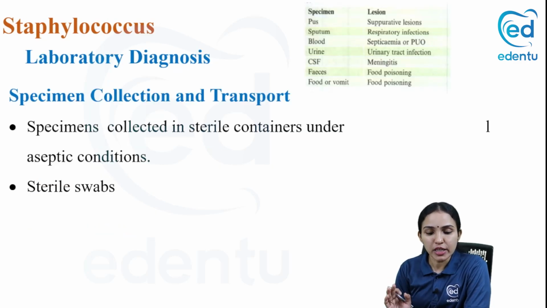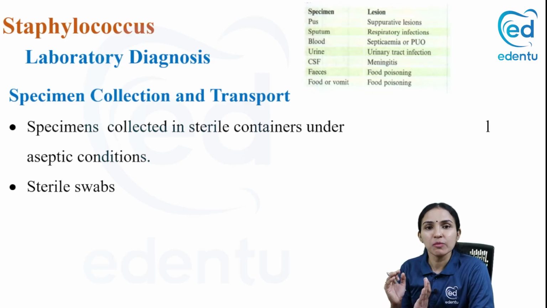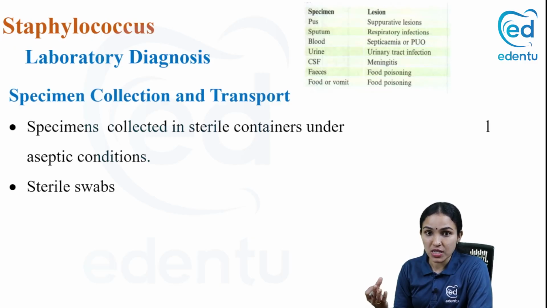Coming to the lab diagnosis of Staphylococcus. For any bacterial lab diagnosis, you have to know what specimens you take, what microscopic test you do, what culture you do, how you identify it, and finally how you get the antibiotic sensitivity. The specimen will depend upon the type of disease it produces. If it's an abscess, you take the pus; respiratory infection, sputum; UTI, urine; or if it is sepsis, you get blood.